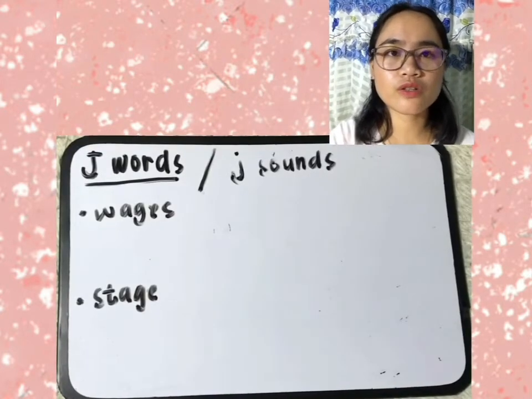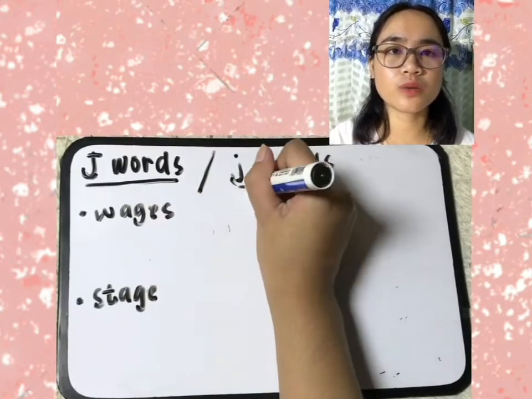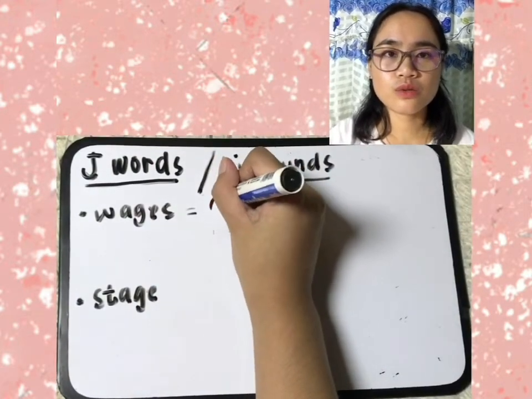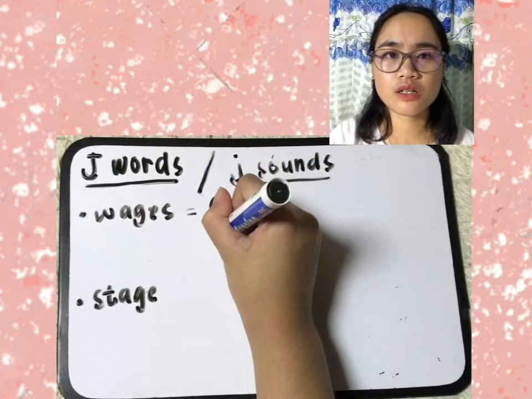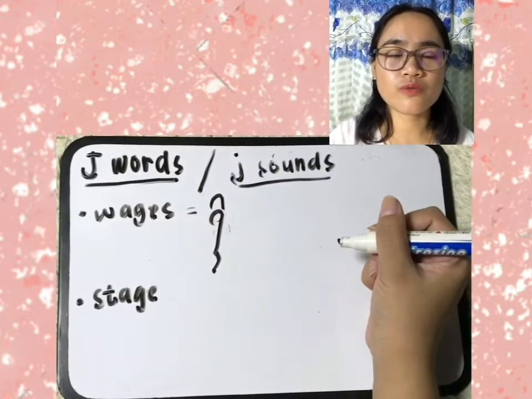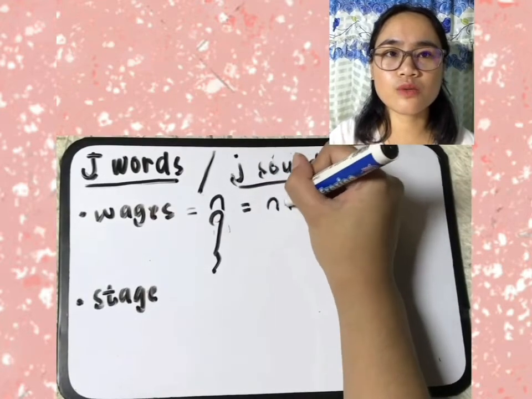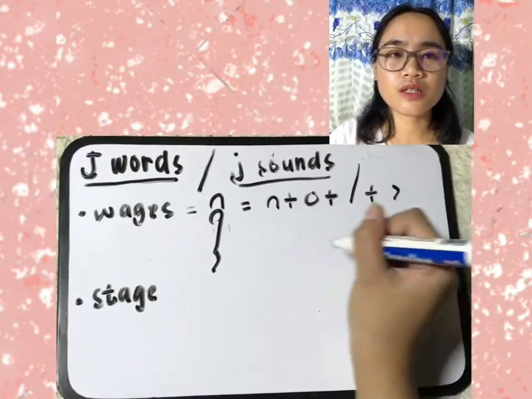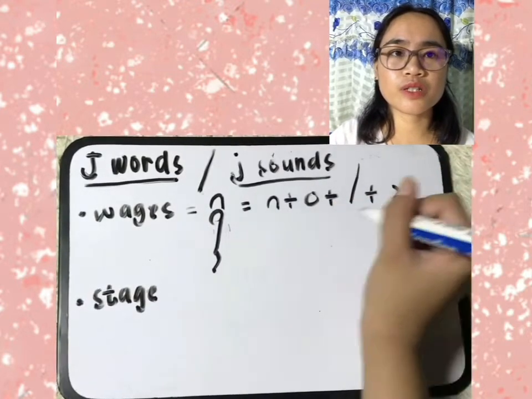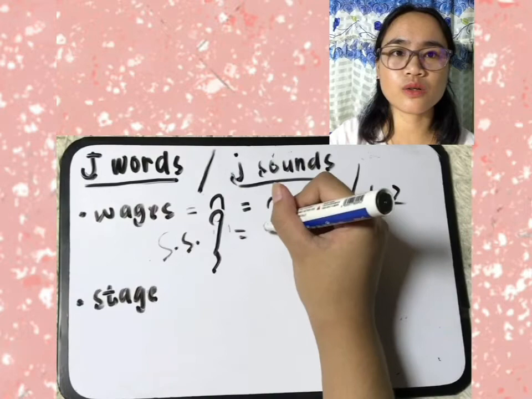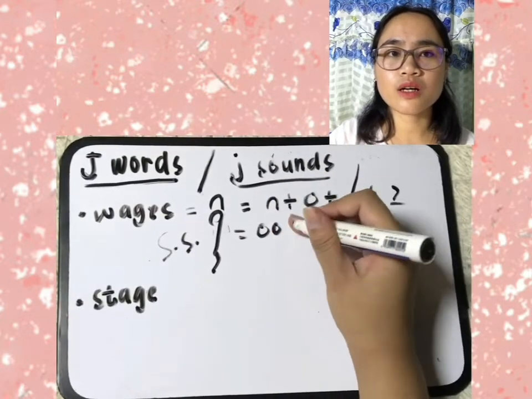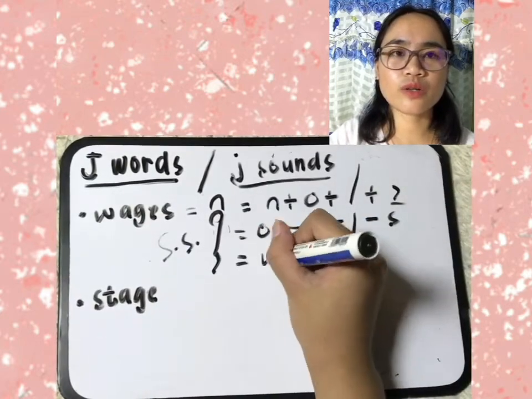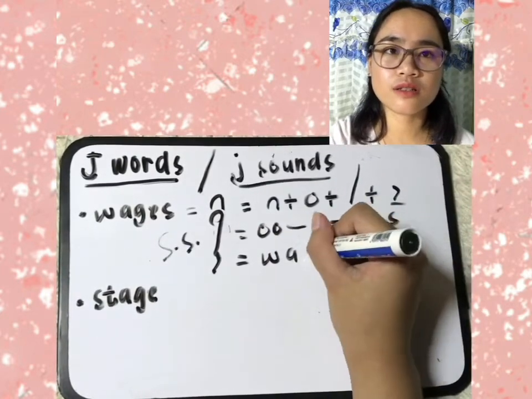Let's have the J words or J sound, which is represented by a long downward straight symbol. First example is the word wages. U, A, J, S. Wages. If we dissect it, U plus A symbol plus J symbol plus right S, according to the principle that it is written before and after J. Shorthand spelling, U hyphen A hyphen J hyphen S, wages.